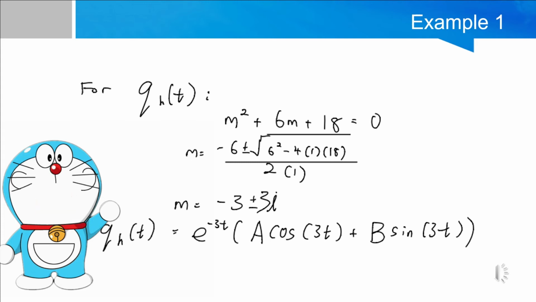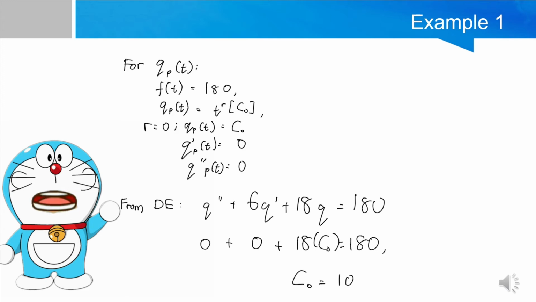After that, we must find the solution for the homogeneous equation. First, we substitute the derivatives with m. Then the equation becomes m² plus 6m plus 18 equals 0. After that, we use the formula negative b plus or minus the square root of b squared minus 4ac, over 2a. Then we will be able to find the roots of this equation. After that, we will be able to find the solution for the homogeneous equation, as shown in this slide.